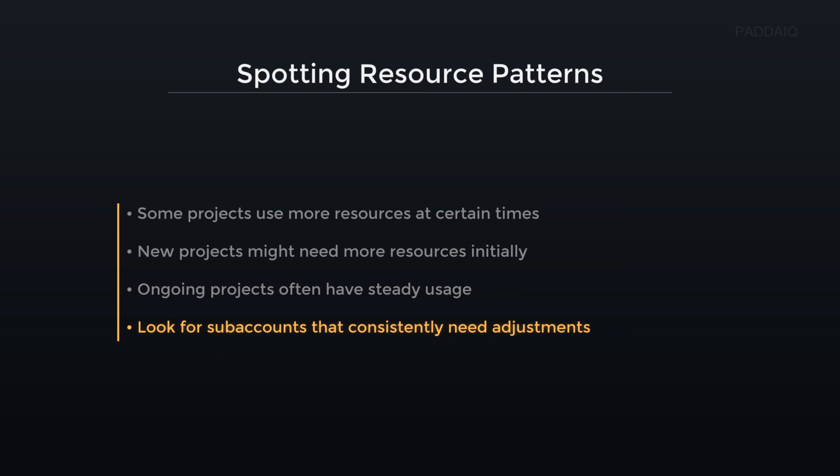Look for sub-accounts that consistently need adjustments. This means identifying environments where resources like memory or services require frequent manual changes. For example, a development sub-account repeatedly needing memory increases during testing phases indicates poor initial sizing. Recognizing these patterns helps optimize resource allocation proactively.